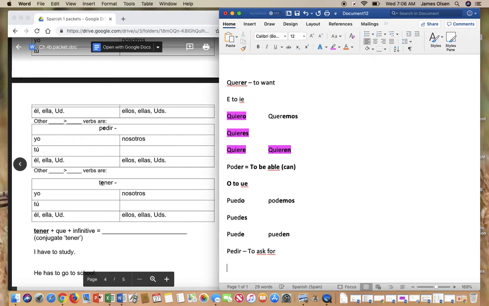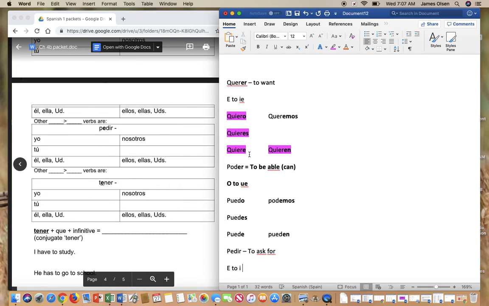So the way its stem changes, what you're going to write over here, if you look at it, you can tell, if I cover up the ending, that there's an E in it. There's not an O. So you know it can't be O to UE. It's either E to IE or E to I. Over here you're going to write in how it stem changes. So this one stem changes from E to I. So write that right here, E to I.